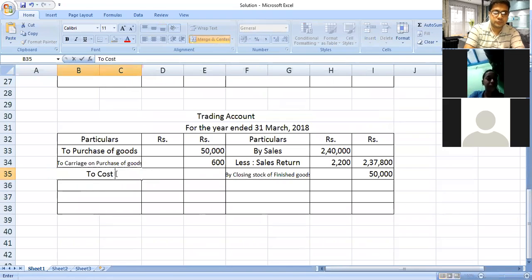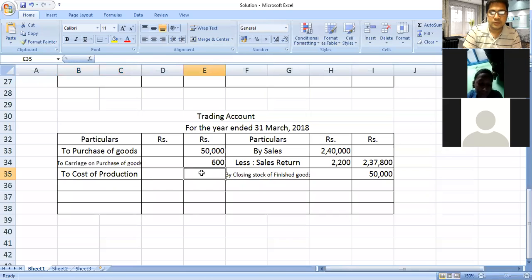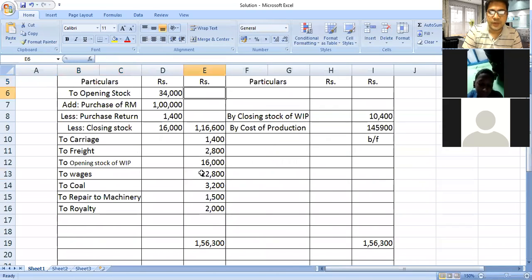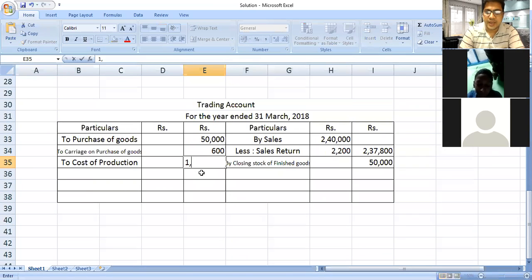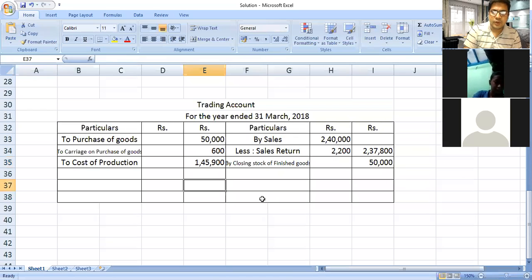Here we will write to cost of production, and we will write the value. How much did you get here? 1,45,900. So we will write here 1,45,900. Now after this, we have to close our trading account. Now how will we close?